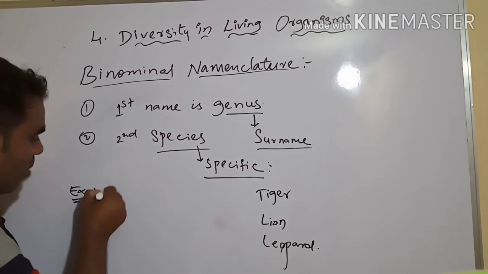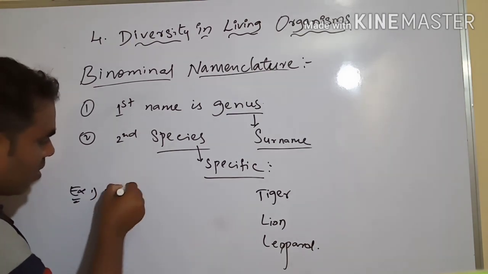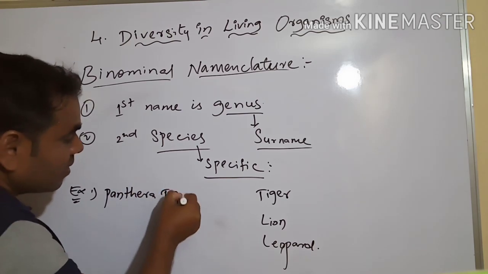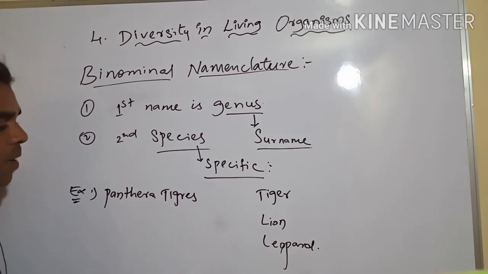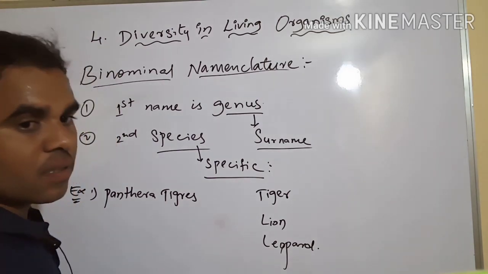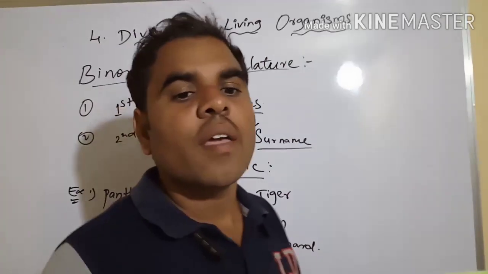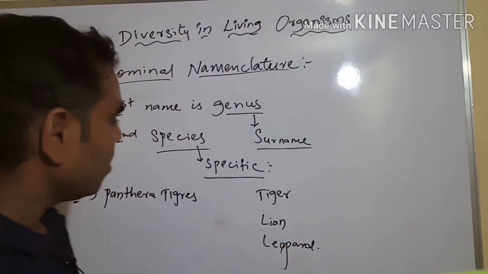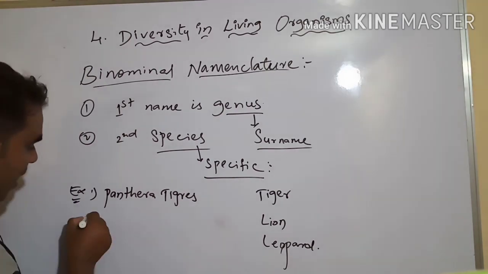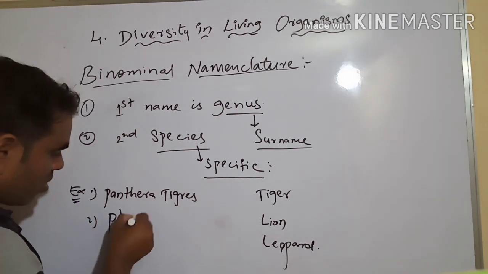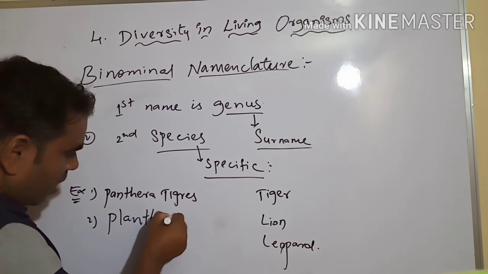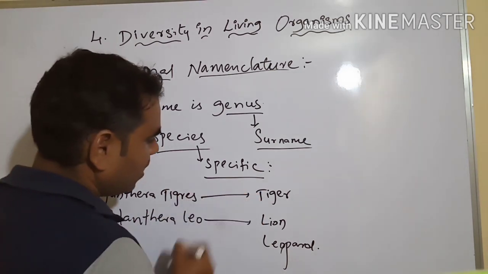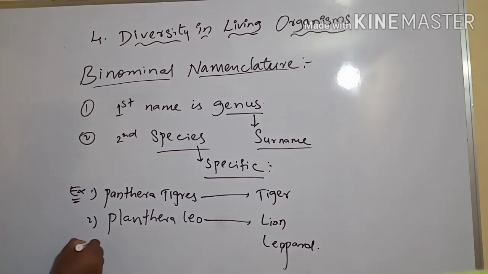First example, Panthera tigris. Panthera is the same name in the scientific names. Next, Panthera leo, the lion's scientific name. Panthera tigris, Panthera leo, Panthera pardus.